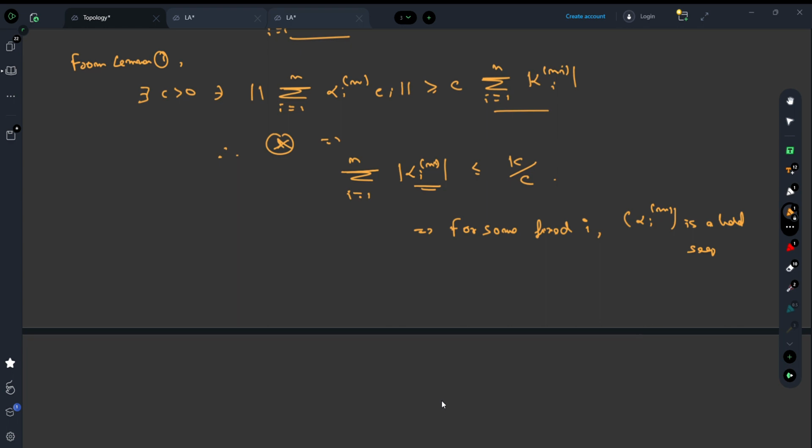The same holds for the complex field under the Euclidean norm. So the bounded sequence of scalars implies alpha_i^m has a convergent subsequence.